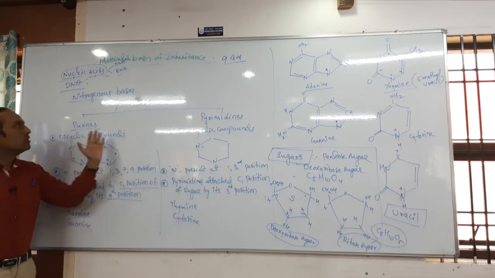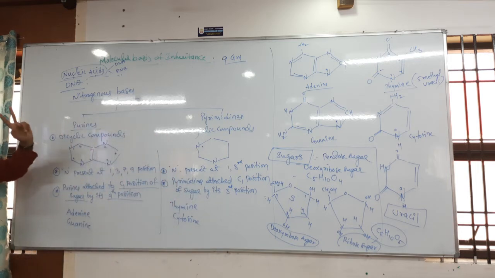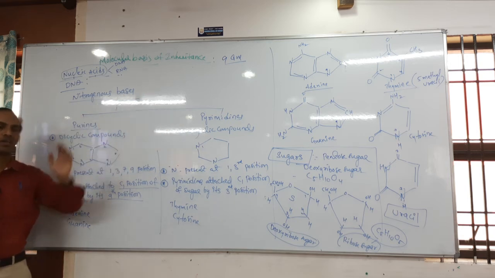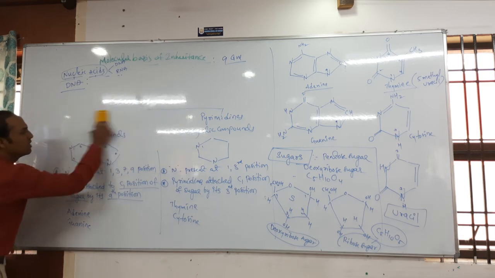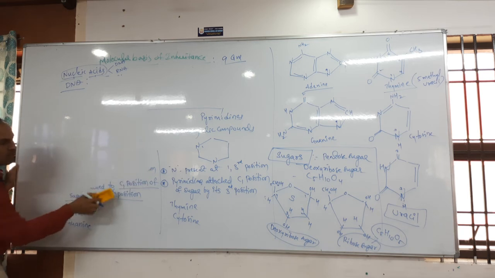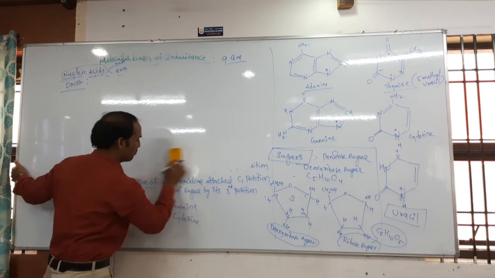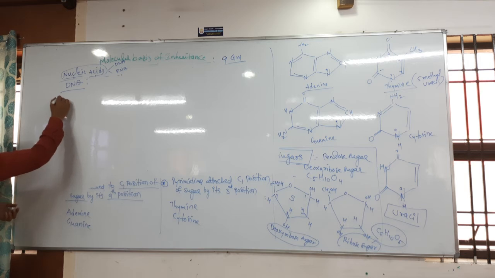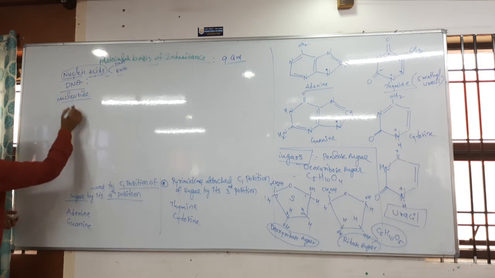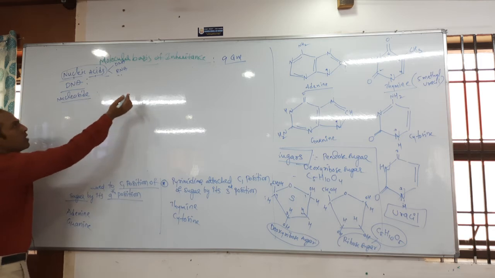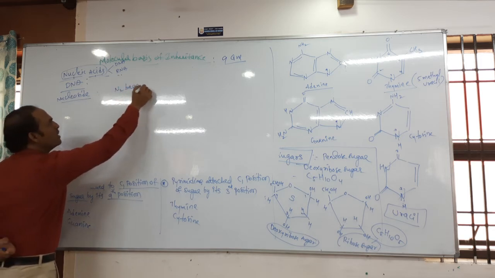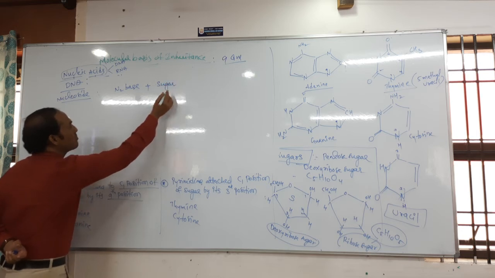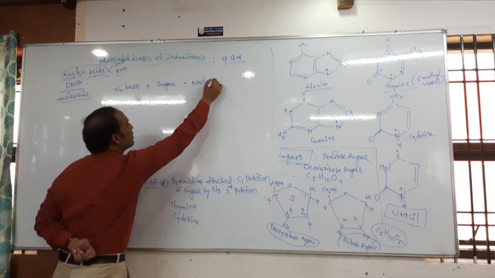Okay? So this is the nucleoside. In the nucleoside, 2 components are complete. What are the 2 components? Nitrogenous bases and sugar are finished. Now we have to discuss how the nucleoside is formed. Next, write down nucleoside. You already know nitrogenous bases, correct? Nitrogenous base plus sugar, both are called which one? They are called nucleoside. Nucleoside.